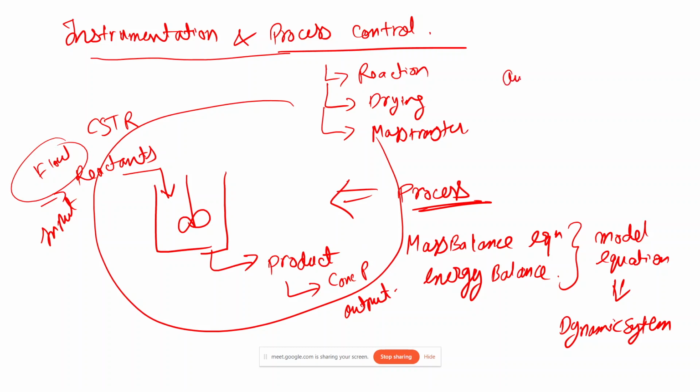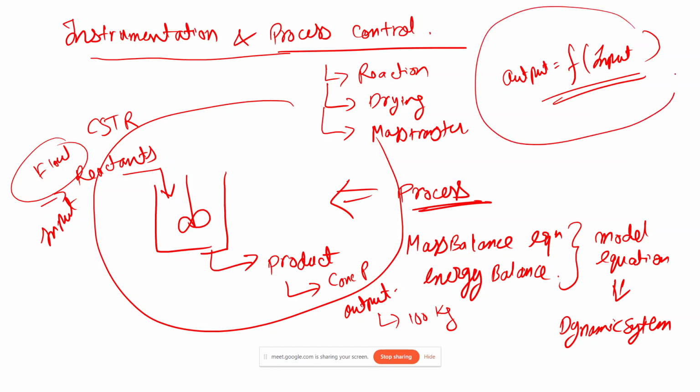Basically, my output will be some function of input. This is the model that we need to derive for this process. Once I have this model, let's say my main objective is to produce 100 kgs of product. Corresponding to that, I can find out how much my input should be using this model.